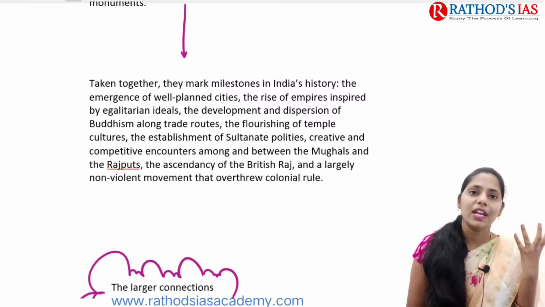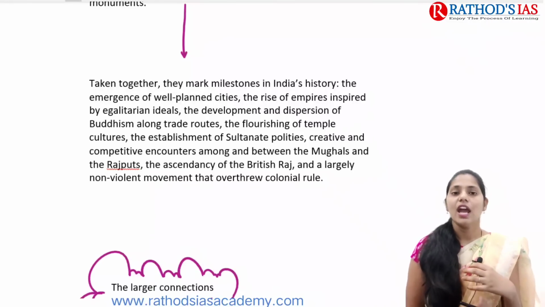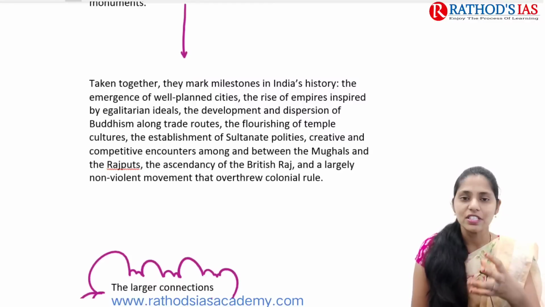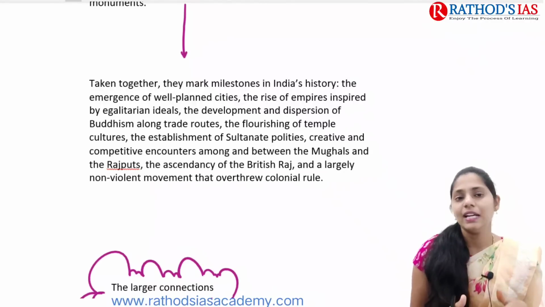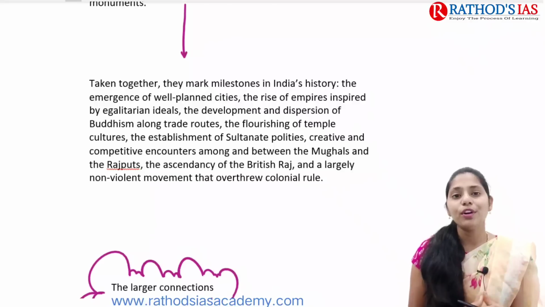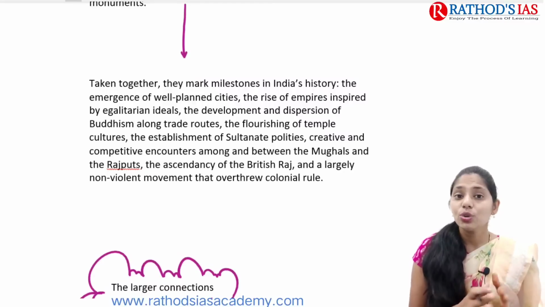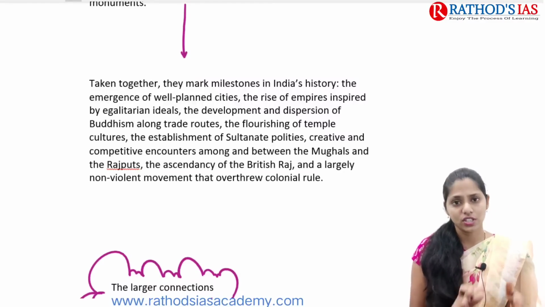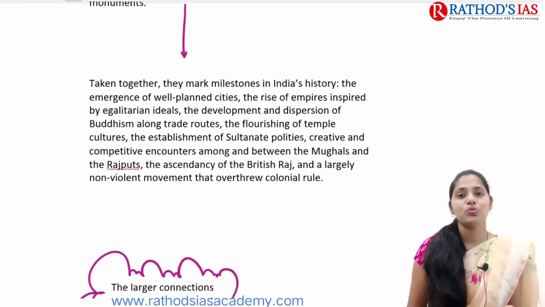At that time we had well planned cities, a proper drainage system and a proper grid system. In the grid system, the buildings had been built, and we have a number of structures. Even at that time they used baked bricks to build these structures, and they were very strong, and we had a good drainage system as well.